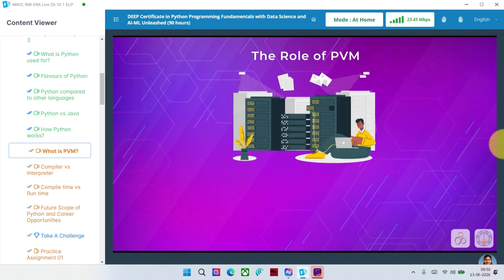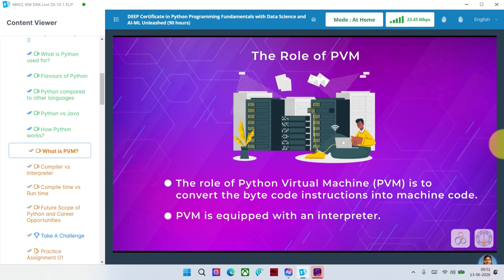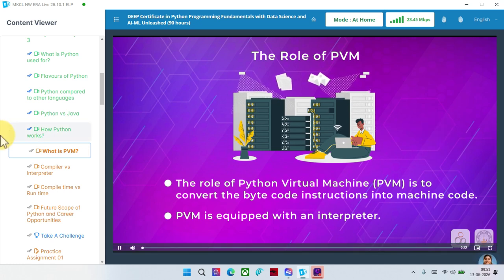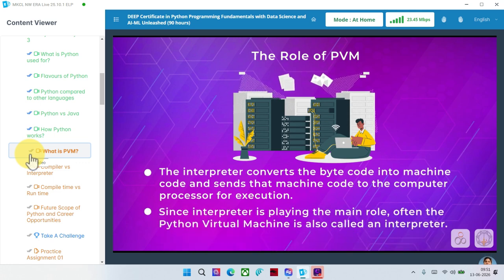The role of PVM. The role of the Python Virtual Machine is to convert the bytecode instructions into machine code so that the computer can execute those machine code instructions and display the final output. To carry out this conversion, PVM is equipped with an interpreter. The interpreter converts the bytecode into machine code and sends that machine code to the computer processor for execution. Since the interpreter plays the main role, the Python virtual machine is often also called an interpreter.